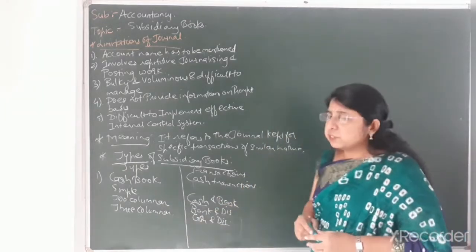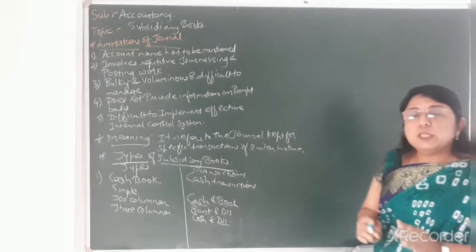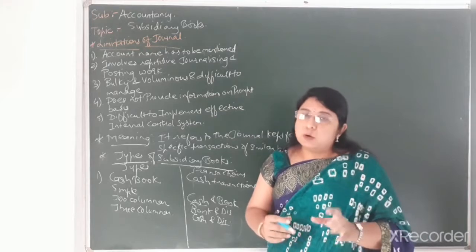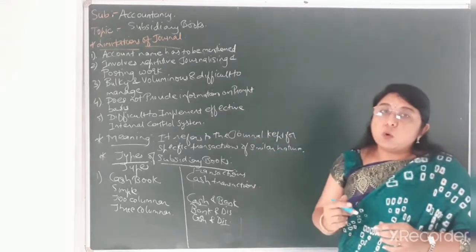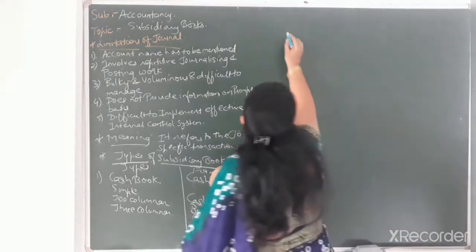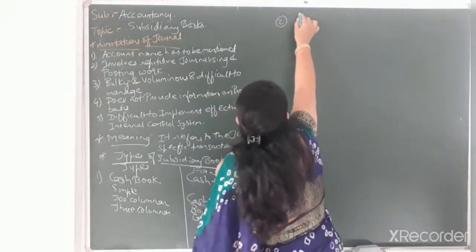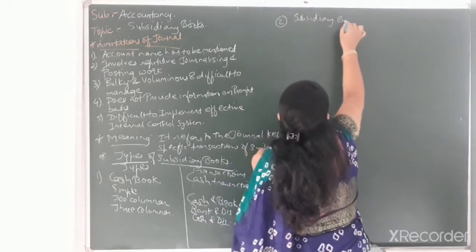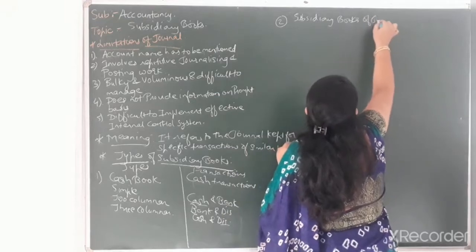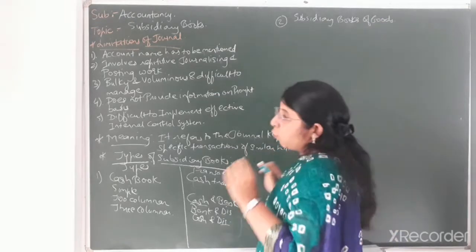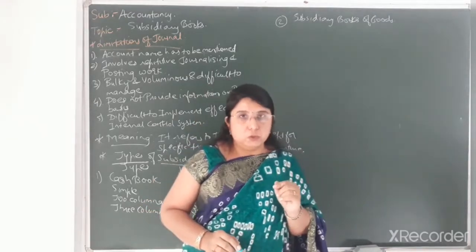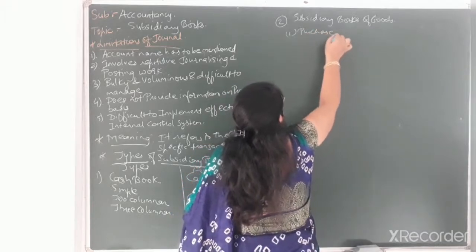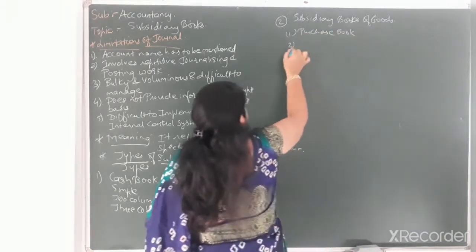Okay, now after understanding the cash book, we have understood that the word itself specifies that only cash transactions will be recorded in the cash book. So in order to record the credit transactions, we prepare the second type of subsidiary books, that is subsidiary books of goods. There are four different types of subsidiary books for goods. The first one is the purchase book. The second one is the sales book.